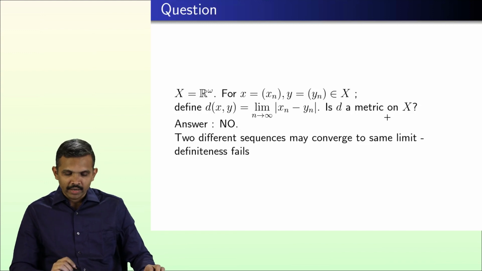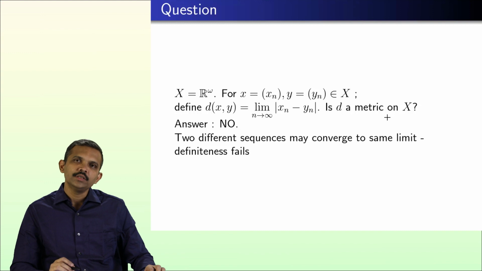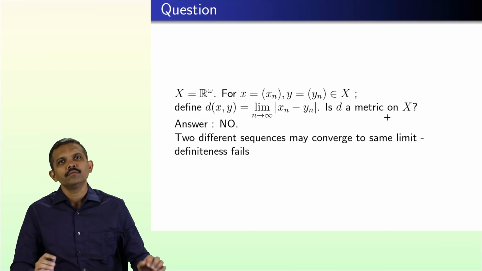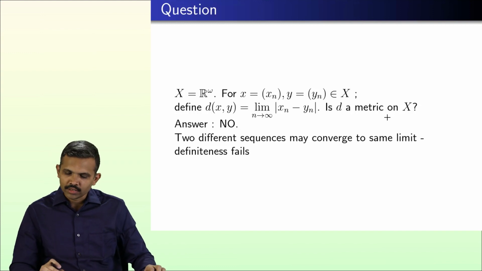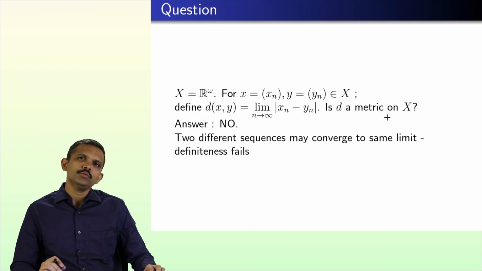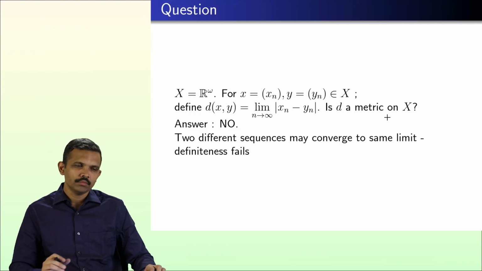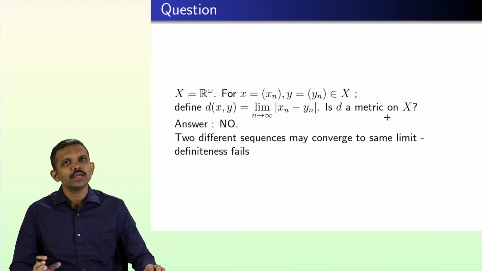By the way, if you observe carefully, the other three properties may get satisfied, we have to confirm that as well, but anyway it can never be a metric on capital X. So now let us work out some more norms which we already had on Rn. We would like to extend them, or rather see whether we can have similar norms on R omega.